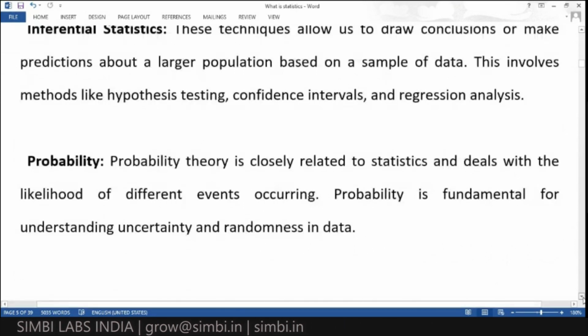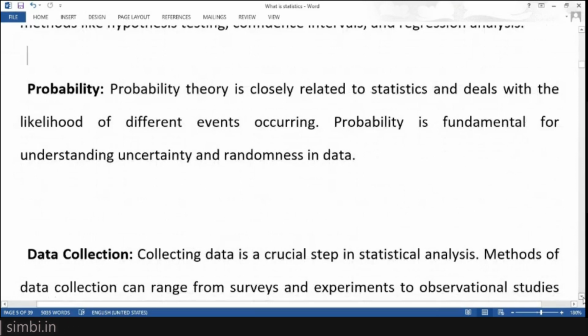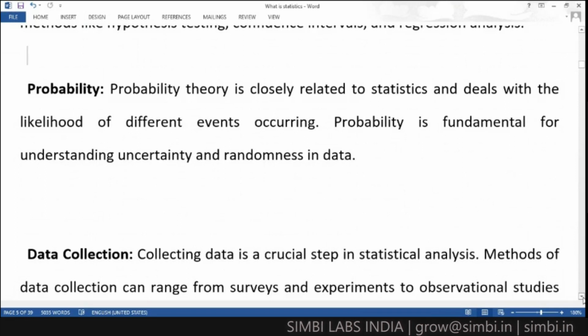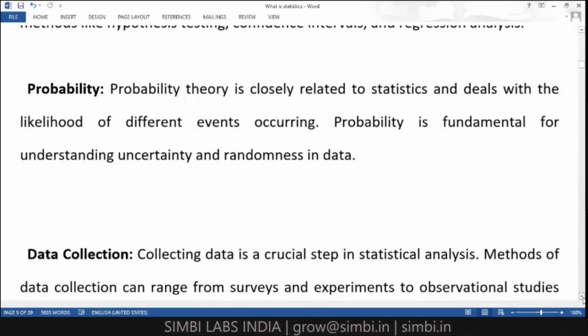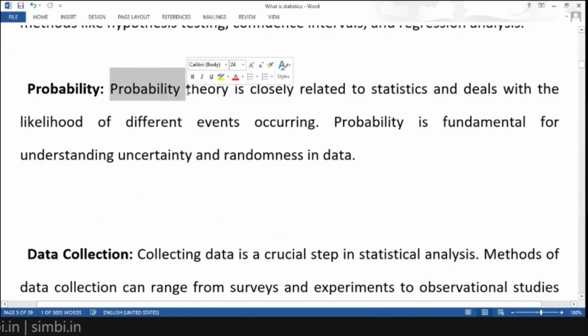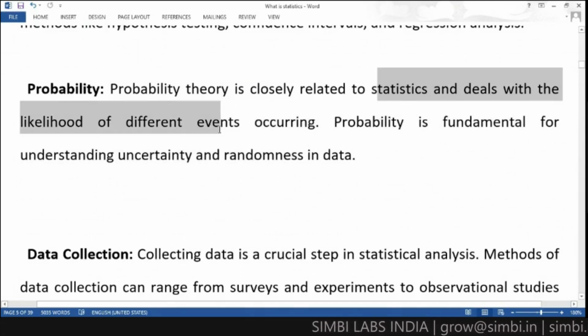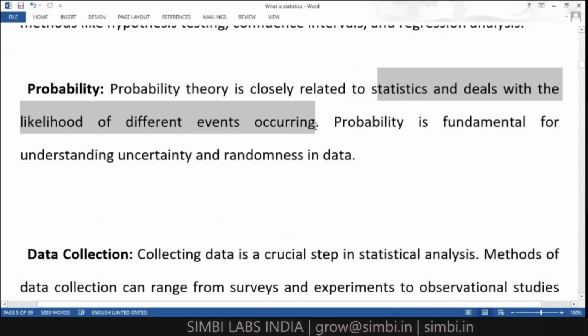And next, we can see what probability is. Probability means we can say that probably tomorrow it may rain. We are just estimating that tomorrow it may rain; we can't give exact information. Like that, we can do probability calculations in statistics. Probability theory is closely related to statistics and deals with the likelihood of different events occurring.